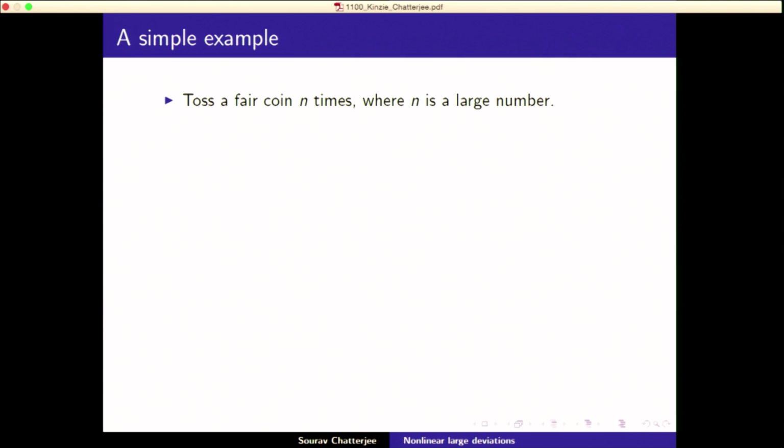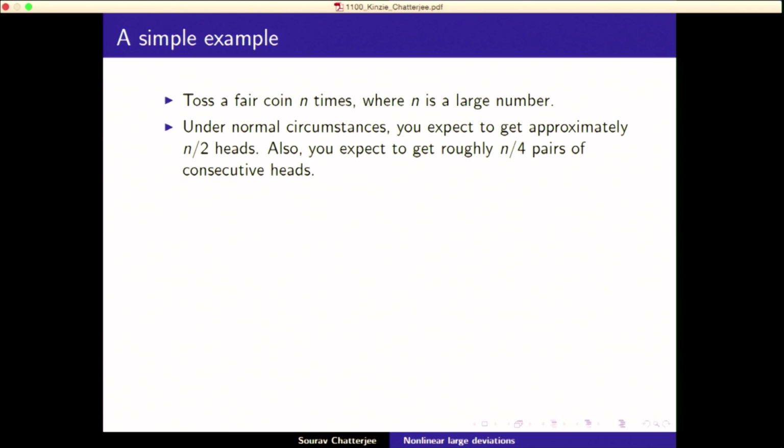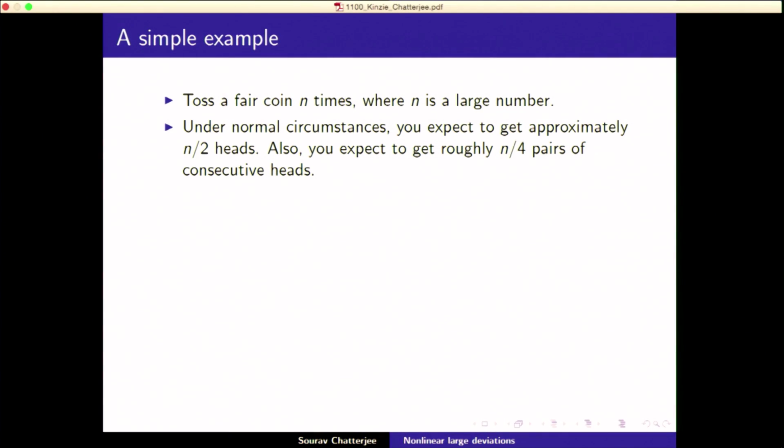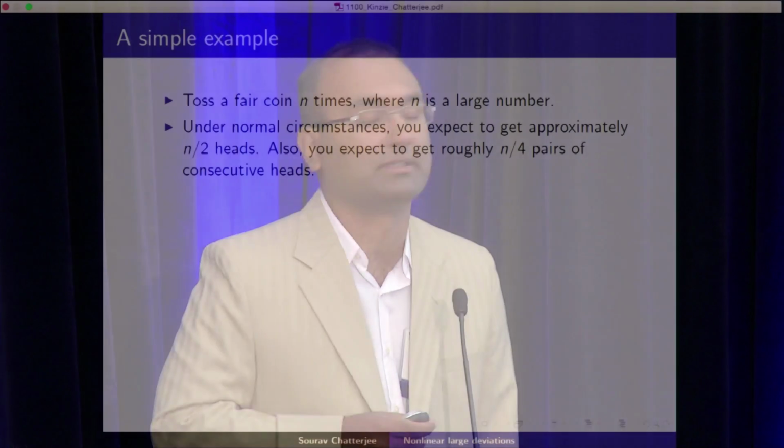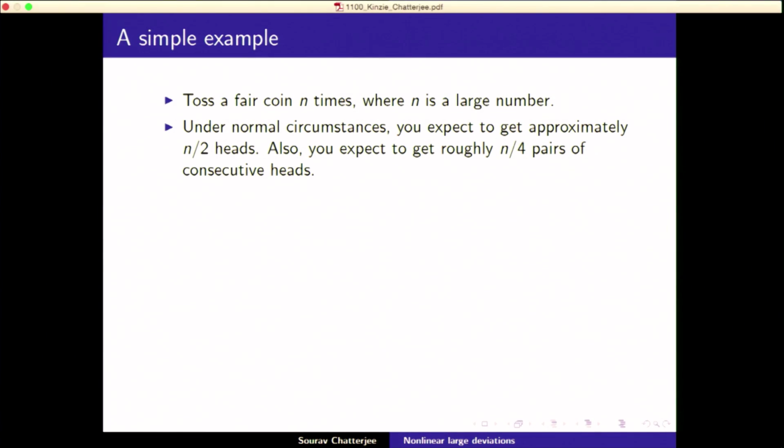So a simple example, the lottery example is some real life thing which is too complicated to capture by mathematical models. But a simple example is toss a fair coin n times, where n is some large number. And under normal circumstances, this is what you'd expect. You'd expect to get approximately n over 2 heads, okay, since it's a fair coin. And you also want to know the number of times you'd get 2 consecutive heads, so head and head. So roughly n over 4 pairs of these you'll get consecutive heads. Okay, so that's some simple probabilistic computation that you can do.